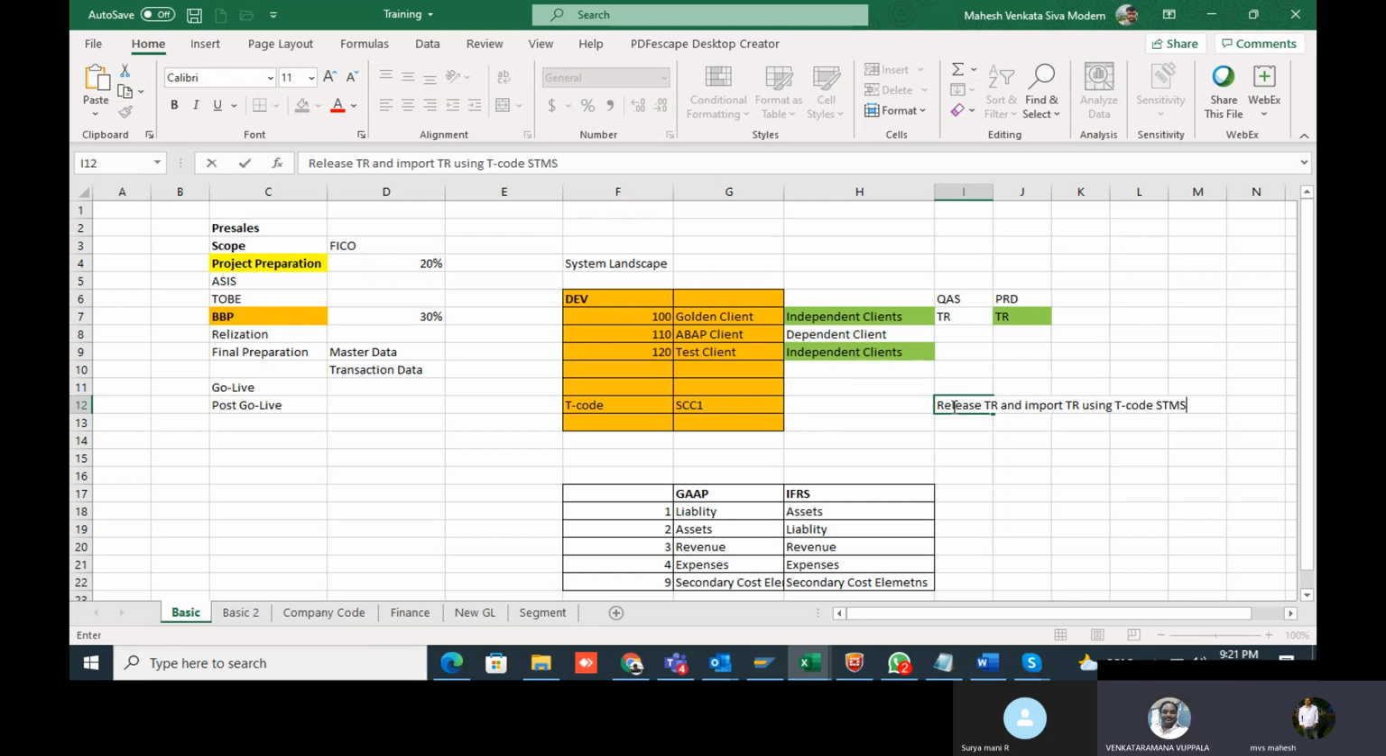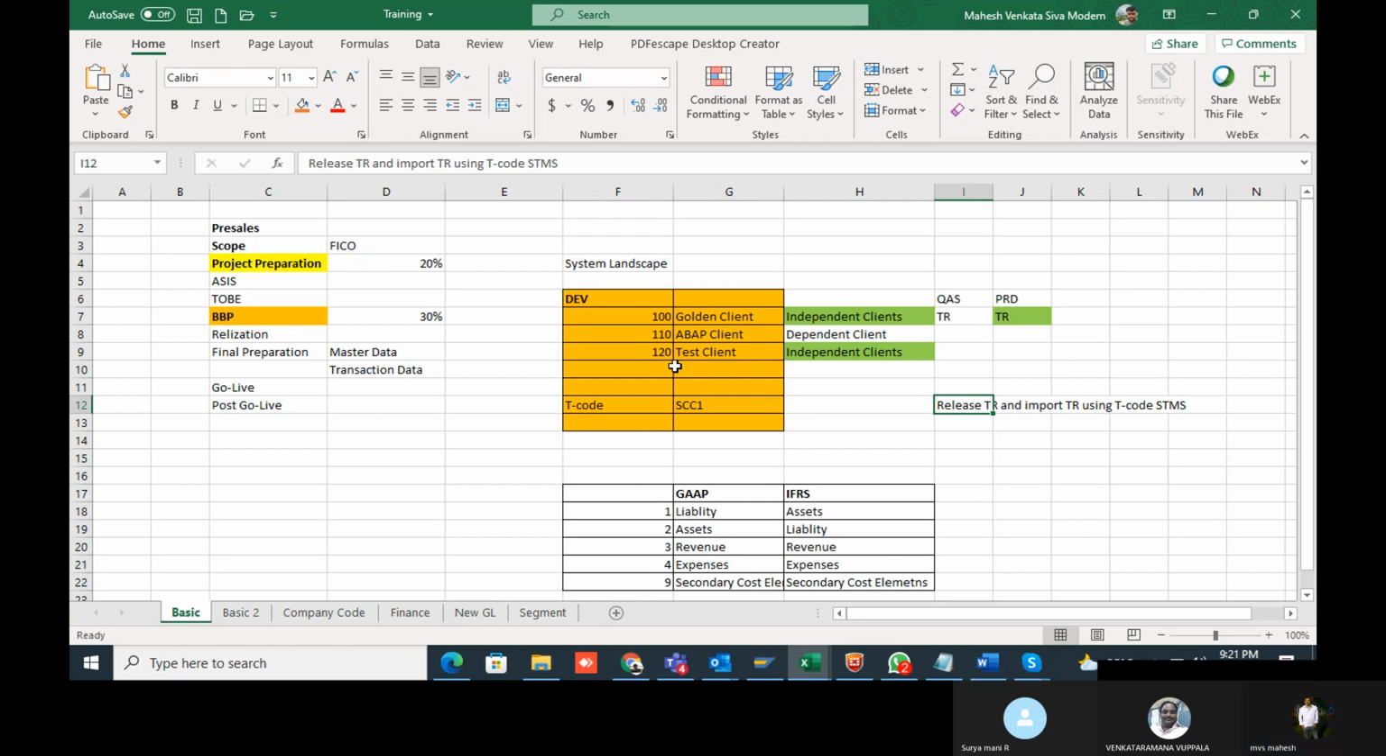From quality to production also, the Basis system will move the transport request using the transaction code STMS. Basis will take care of it. This is the complete landscape. What was the T code you said? STMS, right? STMS. Anyway, I will share this Excel sheet with you, but it's not in order.